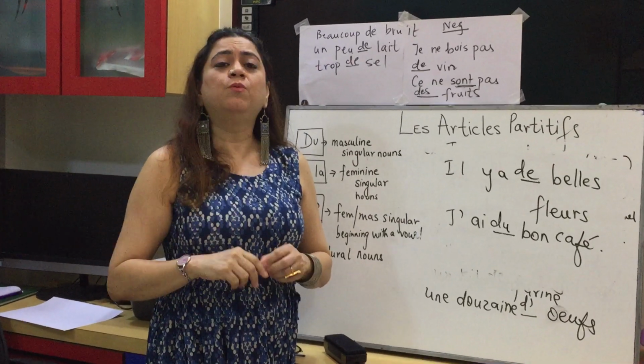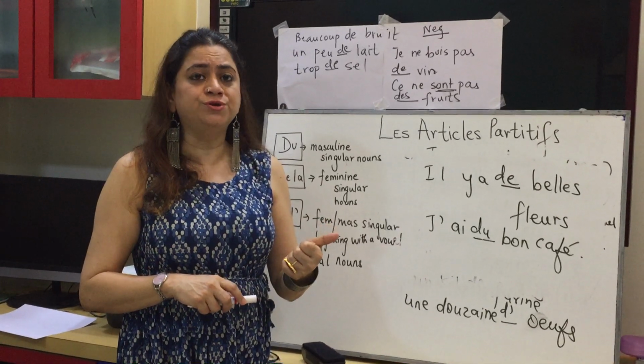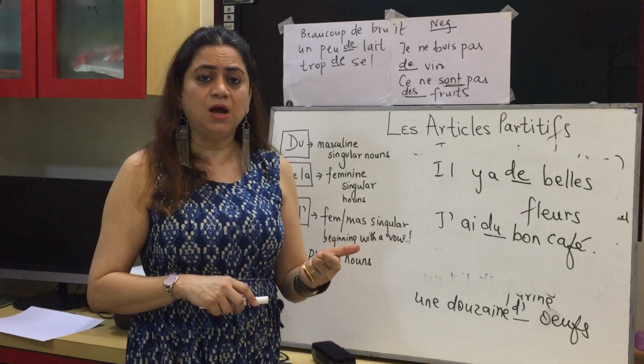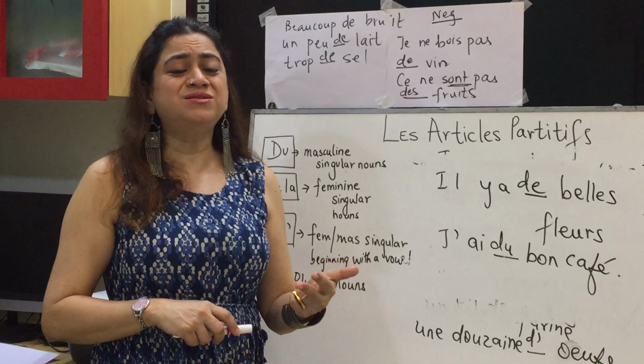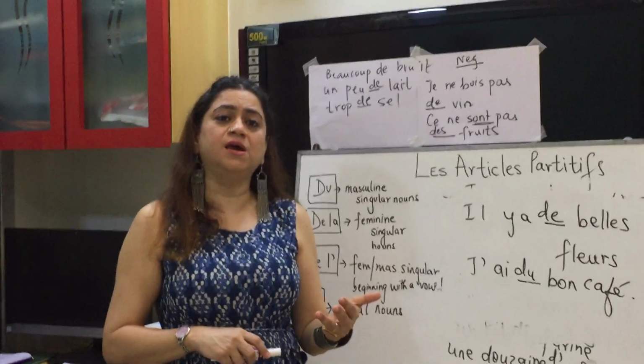To sum up, what do we know of partitive? That is masculine singular, you put du. Feminine, you put de la. Vowel and singular, put de l'apostrophe. Plural, put des.